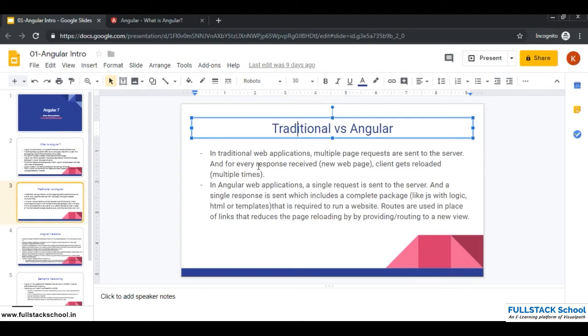So for every click, for every request that we do, the request is sent to the server and the server sends a response and a new page gets reloaded. So this happens multiple times.